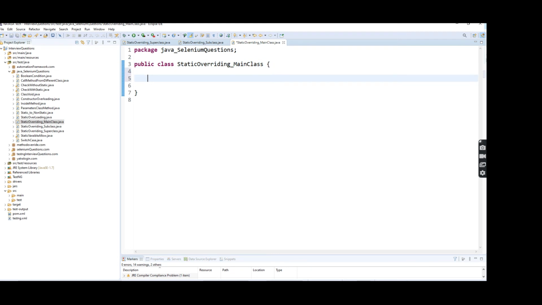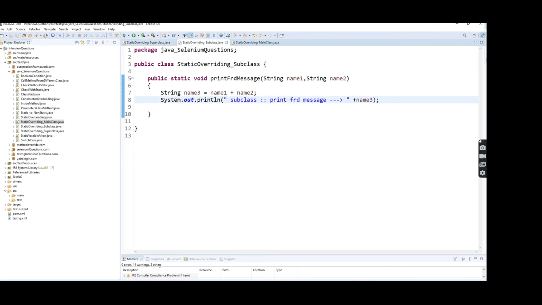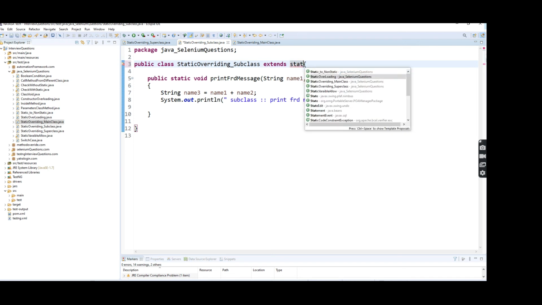Okay, here I'm going to create the main method. Now this class has a separate method, and this subclass has a separate method. Now I'm going to implement the inheritance concept, which uses the extends keyword. I'm going to inherit the superclass. Extends static overriding superclass,